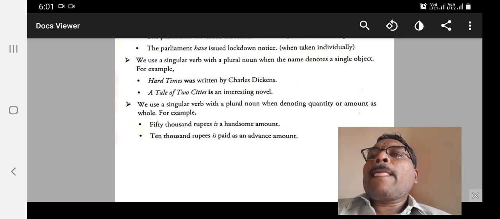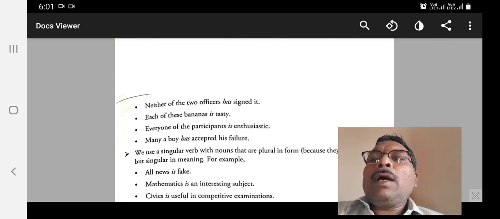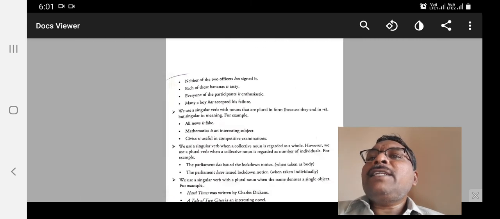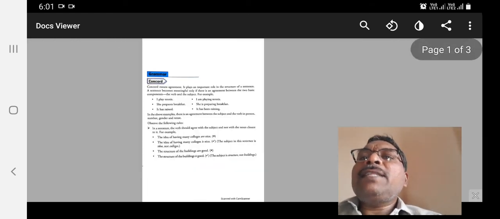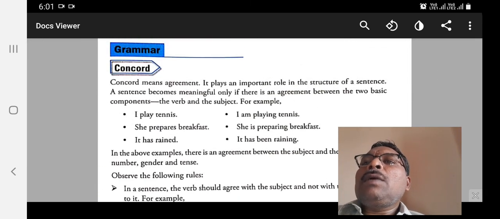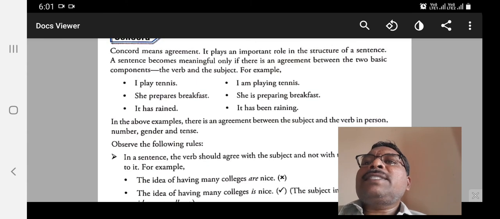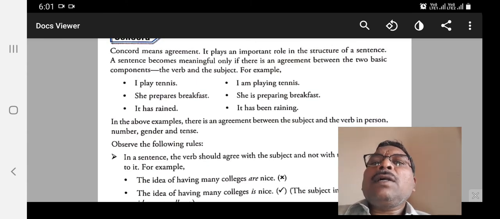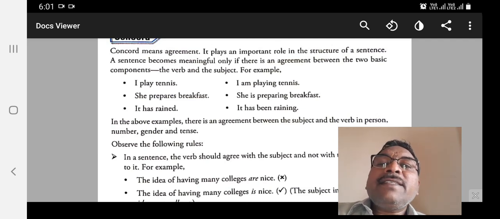We have many more rules. Whenever you get the time, you better refer to the word concord. Once again, what is concord? Concord means agreement. It plays an important role in the structure and formation of a sentence.